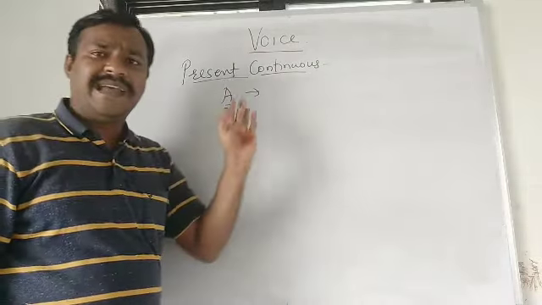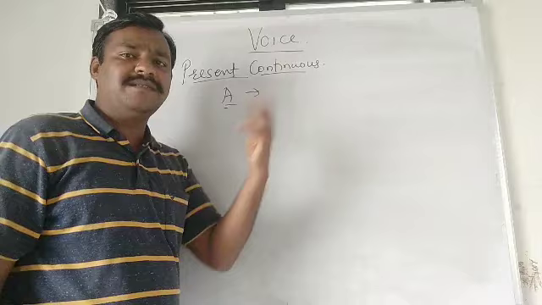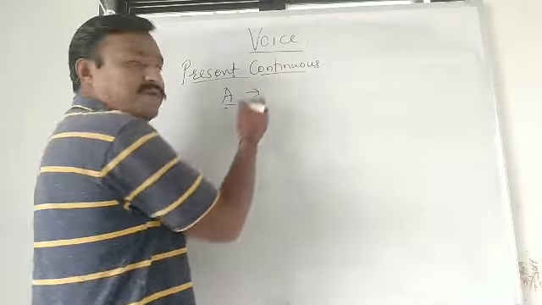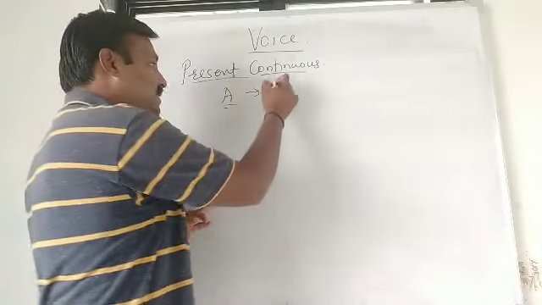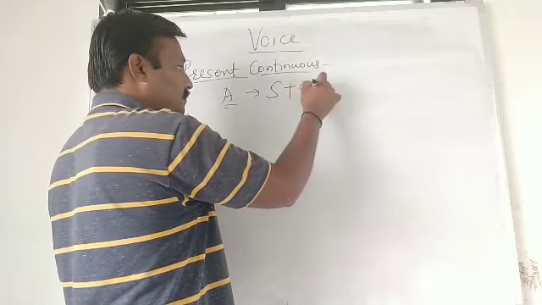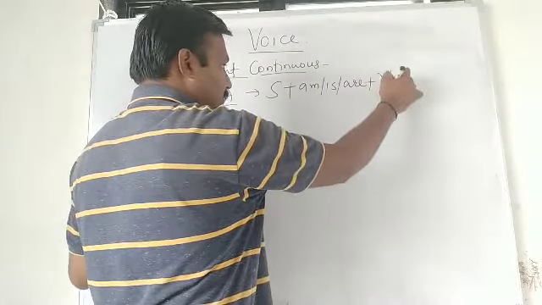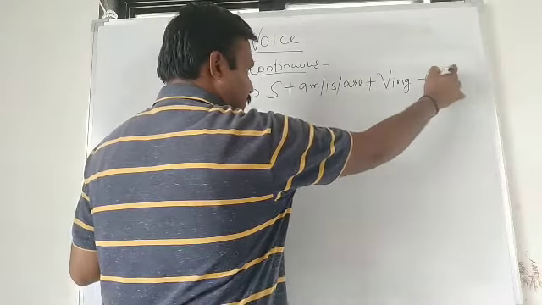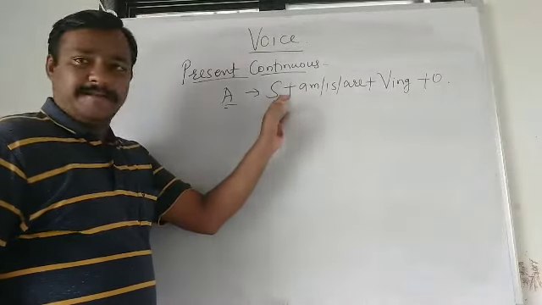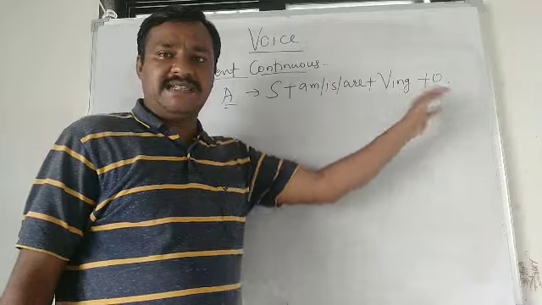Everybody knows active structures means what? Structures of tenses. So active structure of present continuous: subject, then am is are, then verb ing, then object.